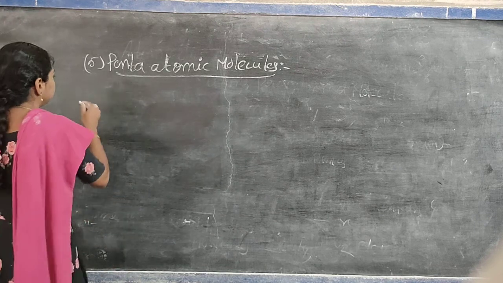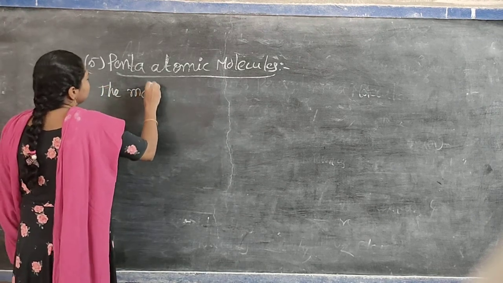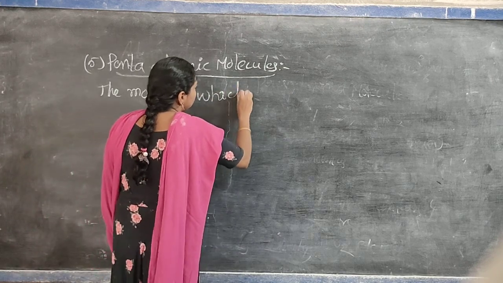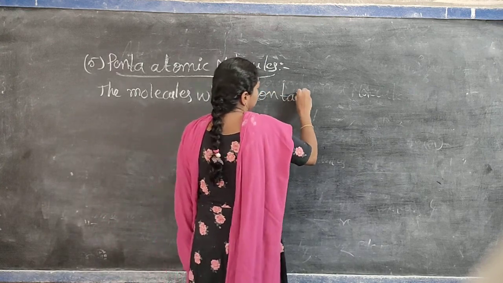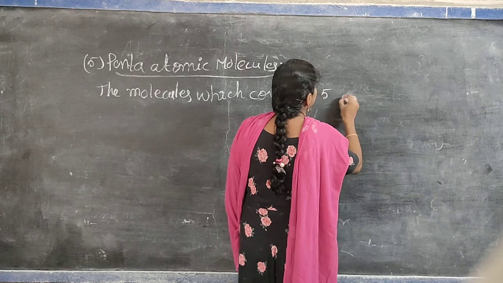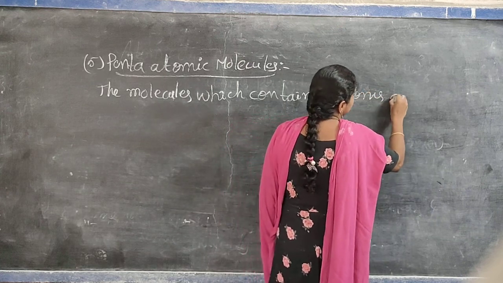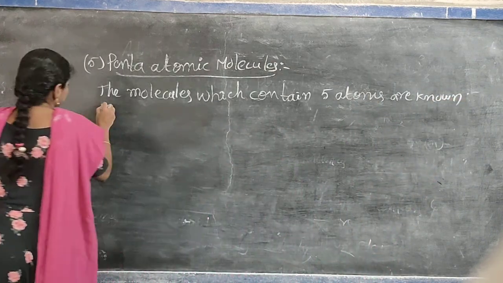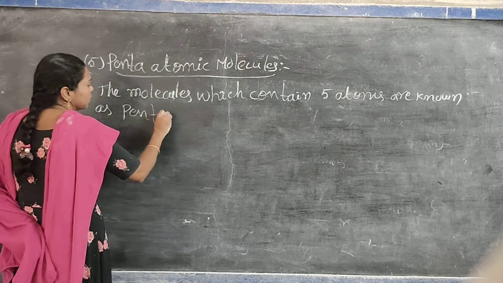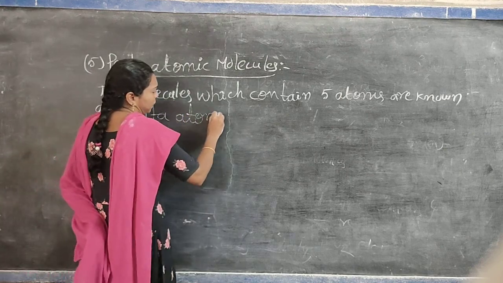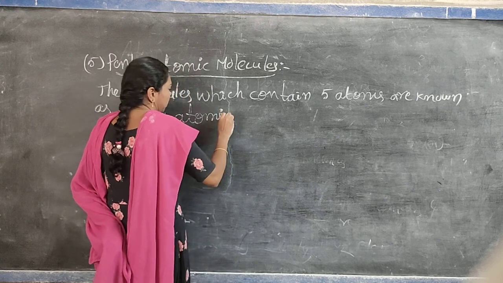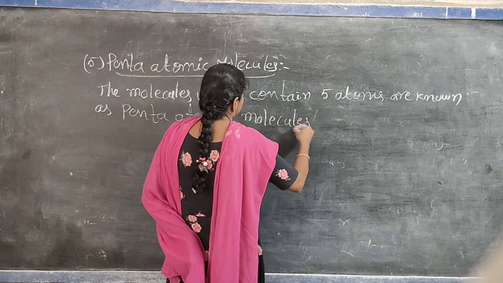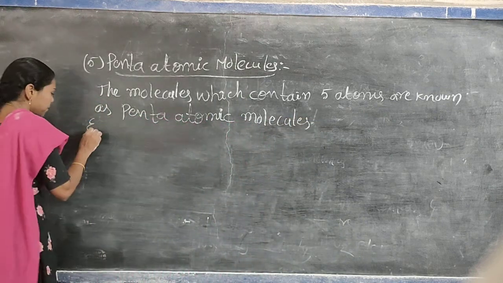The molecules which contain 5 atoms are pentaatomic molecules. Examples are